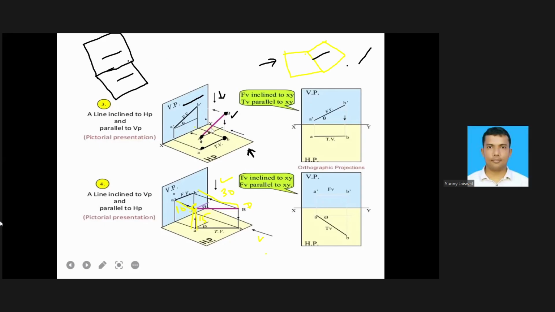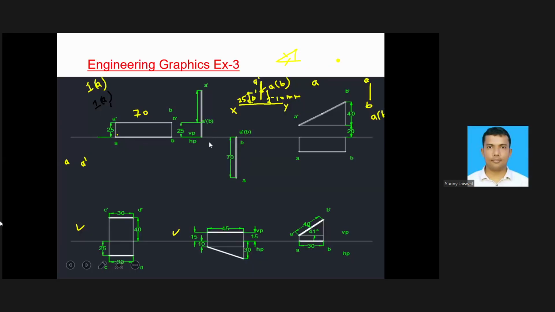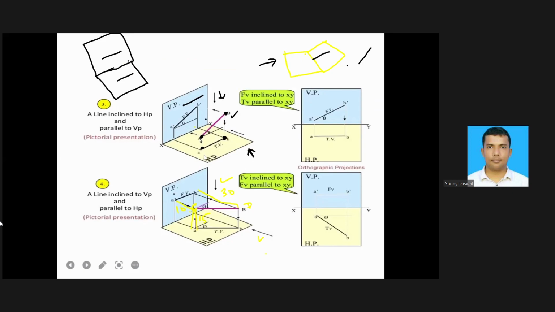Can you see this line? Yellow color is the horizontal plane, and this is the vertical plane. And there is a line AB. Can I say this line is parallel to the vertical plane and inclined with the horizontal plane by some angle?